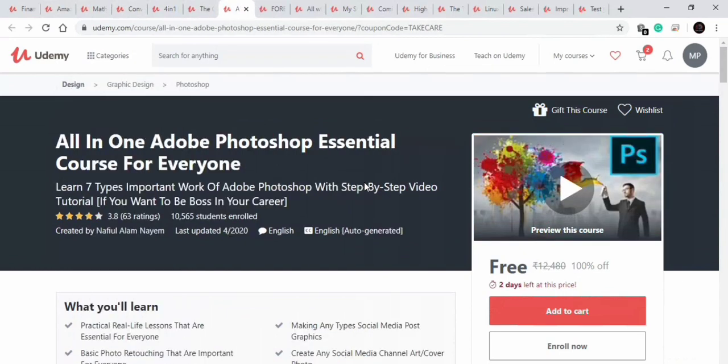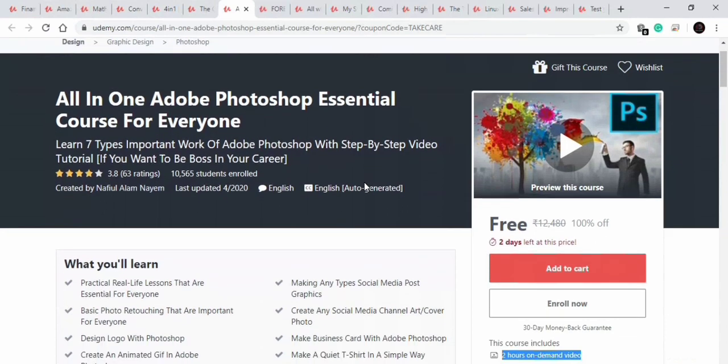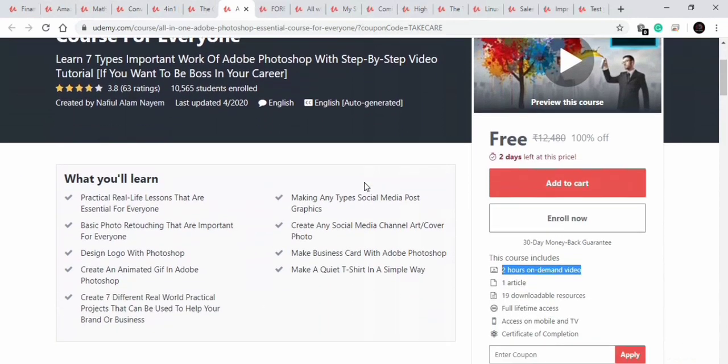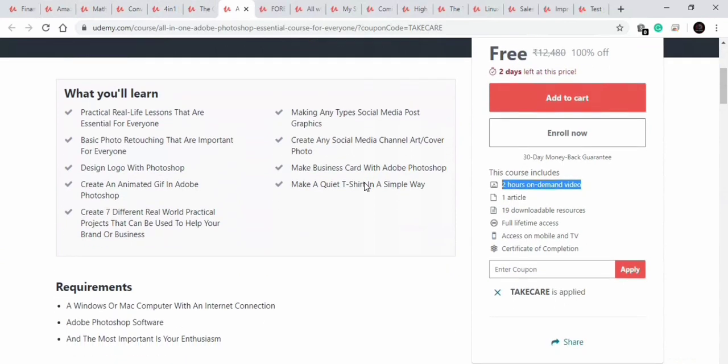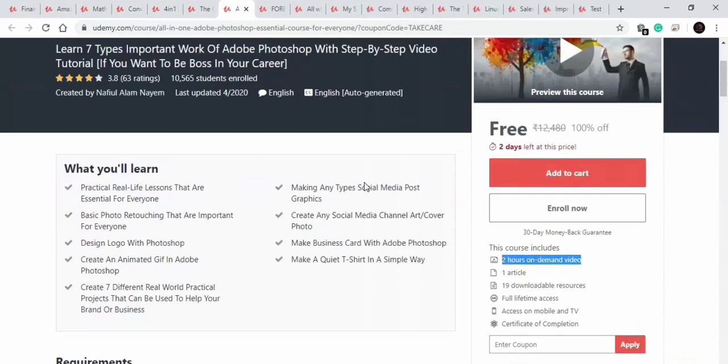Now let's move to our next course. Our next course is on Adobe Photoshop Essential. In this course you will learn how you can do photo editing with Adobe Photoshop. Adobe Photoshop is a very good and very demanded software for photo editing, so a good course to learn and explore Photoshop in a new way. A 2-hour on-demand course available for free for 2 days.